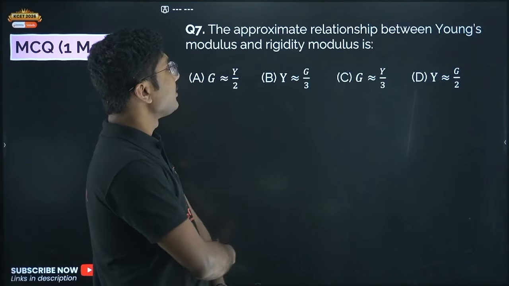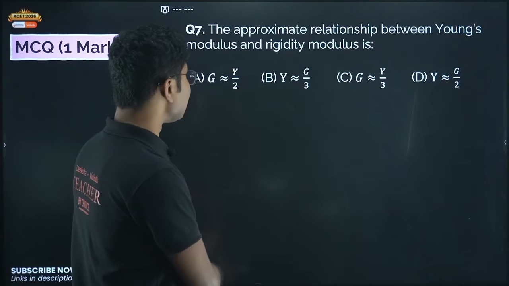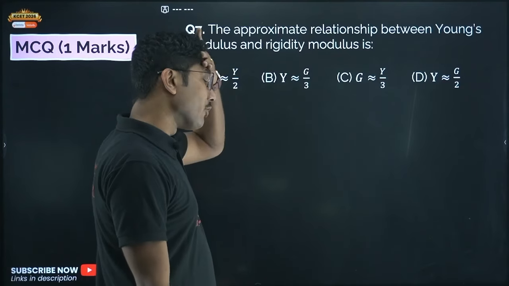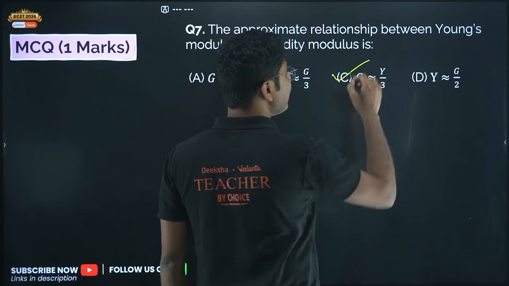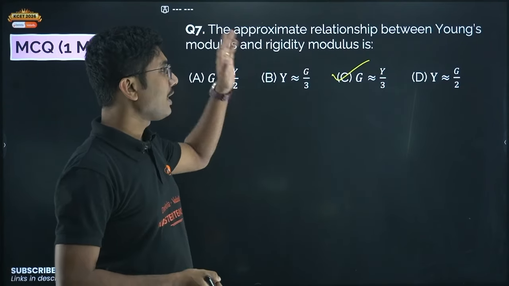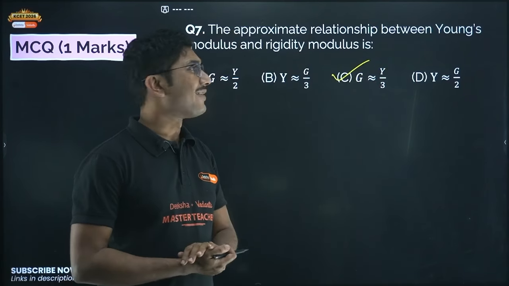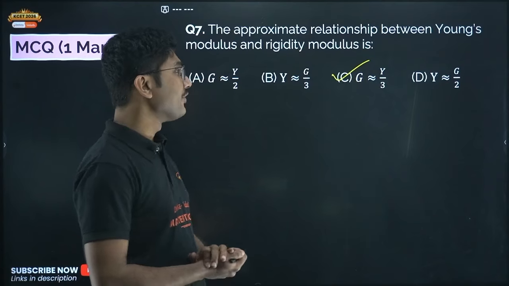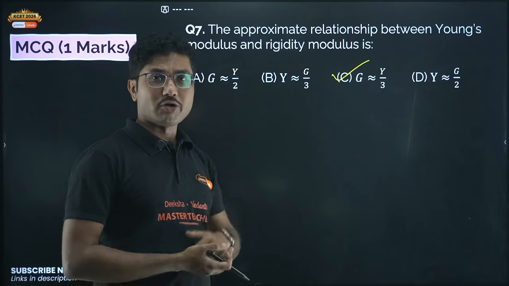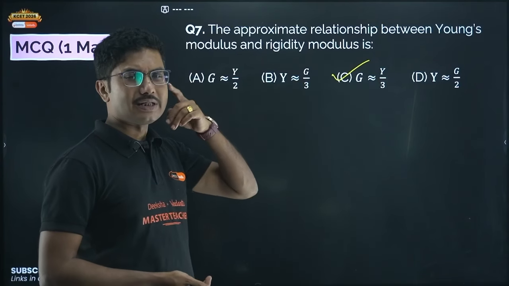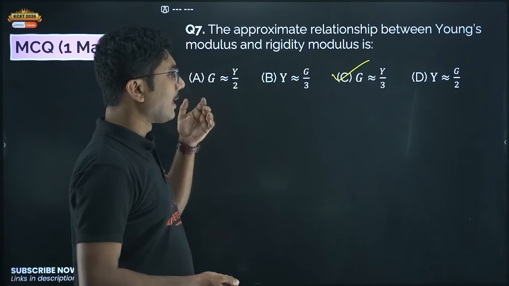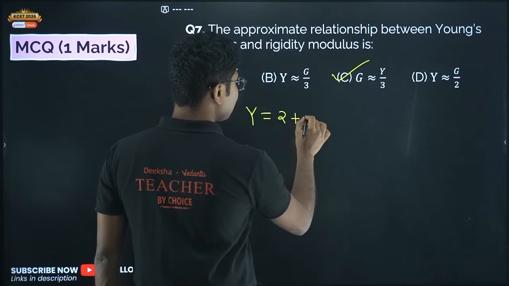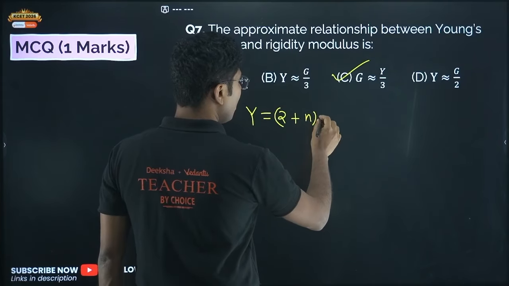The approximate relationship between Young's modulus and rigidity modulus is given by the formula G is equal to Y by 3. So G equals Y by 3 is the relationship between Young's modulus and rigidity modulus. Rigidity modulus is given by G, Young's modulus is given by Y. Approximately this is the relationship. It is actually Y equals 2 into (1 plus n), a constant, into G.